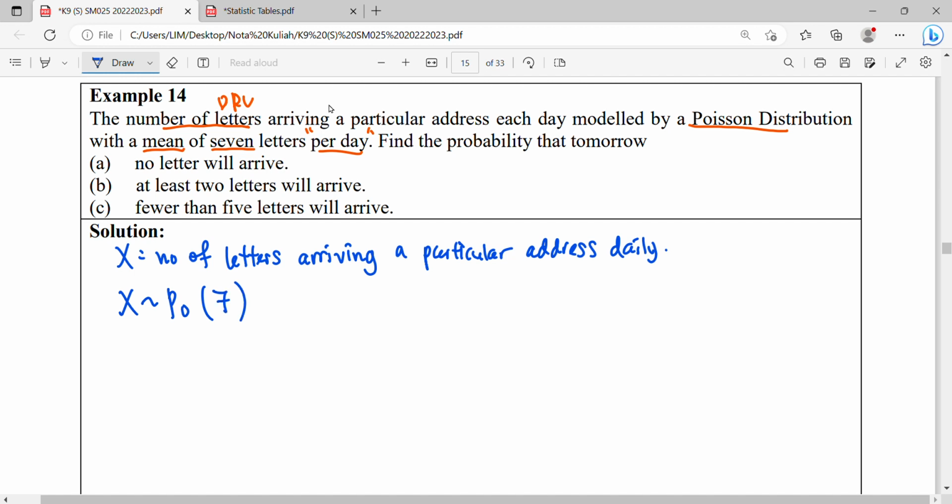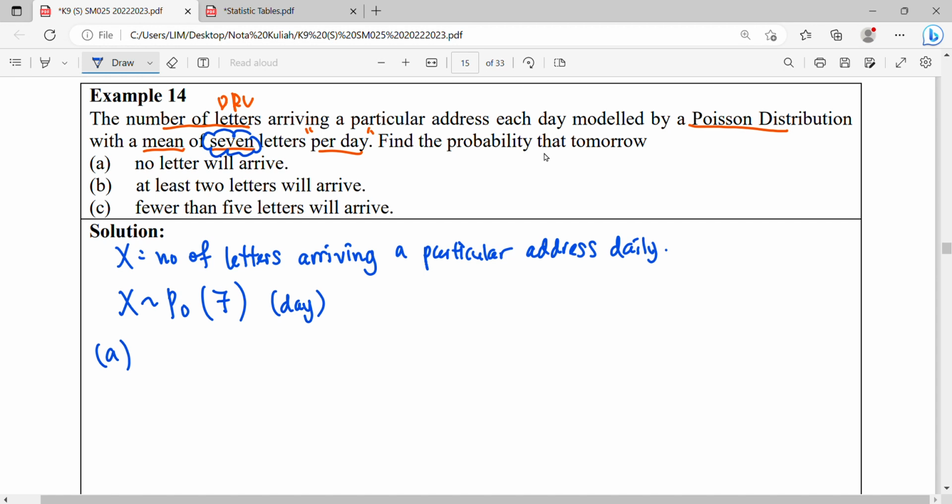So notice here, 7. They will give it to you in words. You have to change it to mathematical terms. So this one is for a day. So for question A, is it still considered a day? For this question, yes, because they ask for the probability for tomorrow. So tomorrow is considered a day. Alright, it's not considered for a week. A week lain lah, lambda dia lain. So consider tomorrow a day.